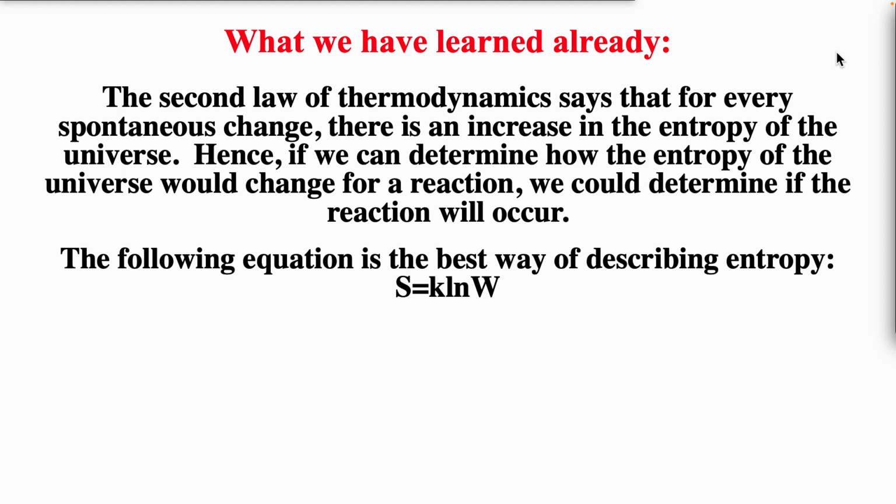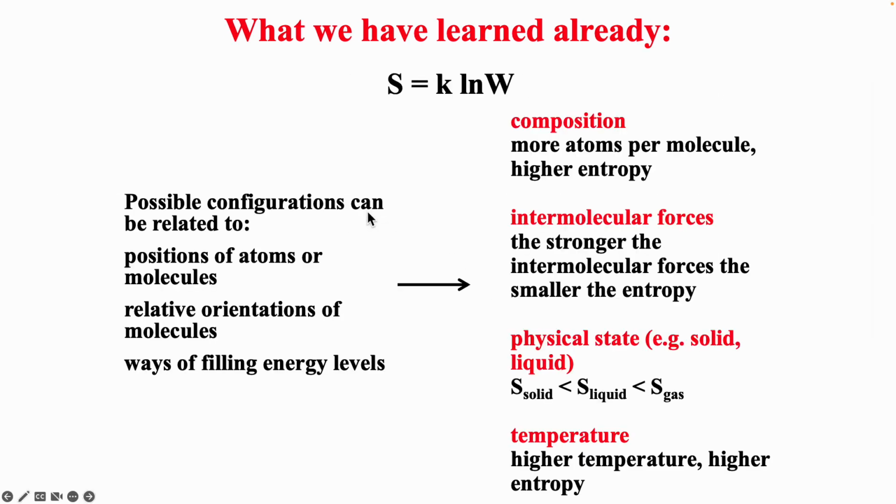We've also learned that the best way of thinking about entropy is in terms of S equals k natural log W, where S is entropy, k is Boltzmann's constant, ln is natural log, W is the number of configurations. And so this is the best way of thinking about entropy. Now, when we're talking about configurations, we could be talking about positions of atoms or molecules, relative orientations of molecules, or actually ways of filling energy levels. Now, we can relate these different types of configurations to composition, intermolecular forces, physical state, and temperature.